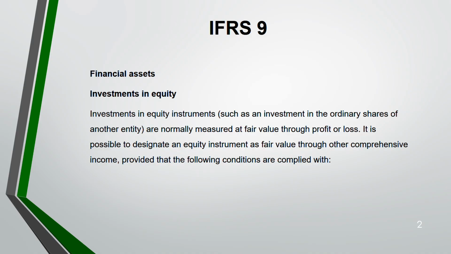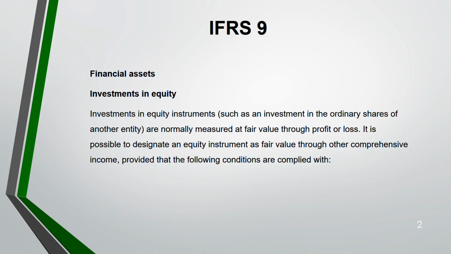Okay. So investment in equity. Now, investment in equity instruments. Example, investing in ordinary shares of another entity is your financial asset. Normally, we measure them at fair value through profit and loss. See, there are three ways. Before I start the lecture, let me tell you, there are three ways you can measure all the financial instruments in IFRS 9. One is amortized cost, one is fair value through profit and loss, one is fair value through OCI. But what goes to each of these, that you need to understand.